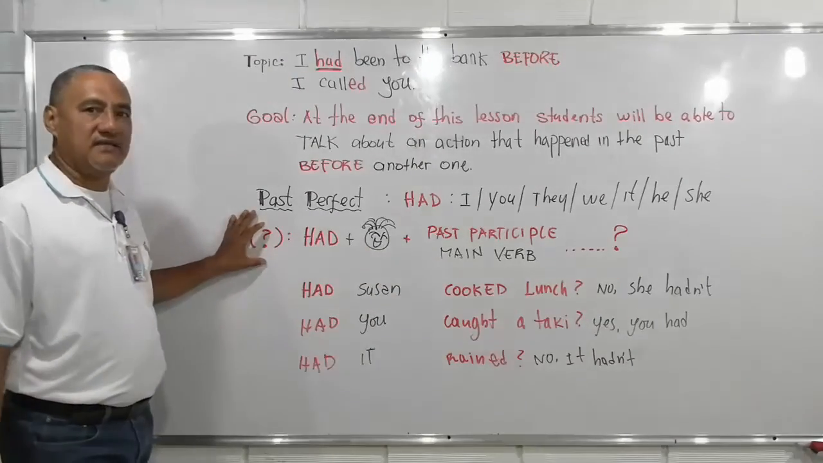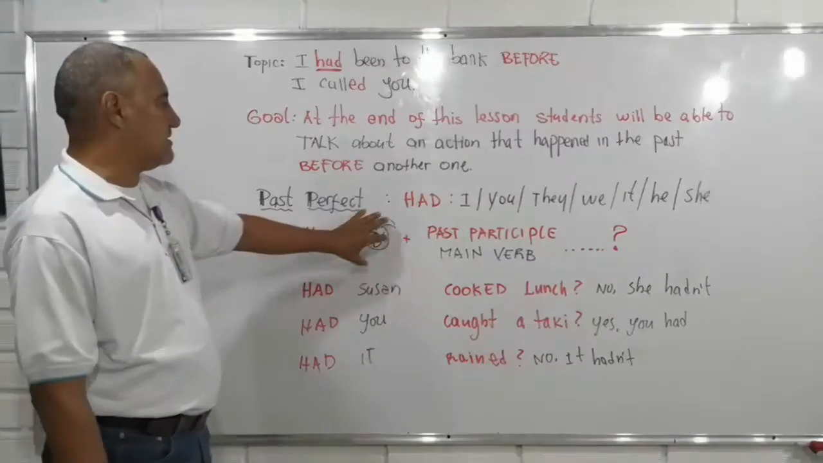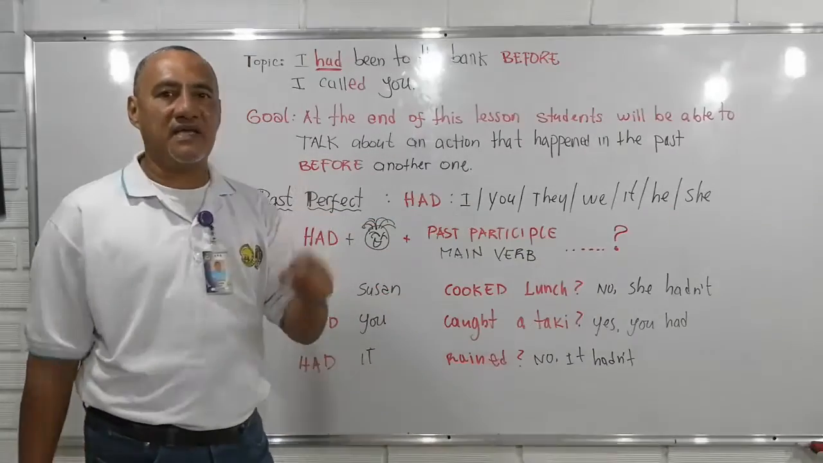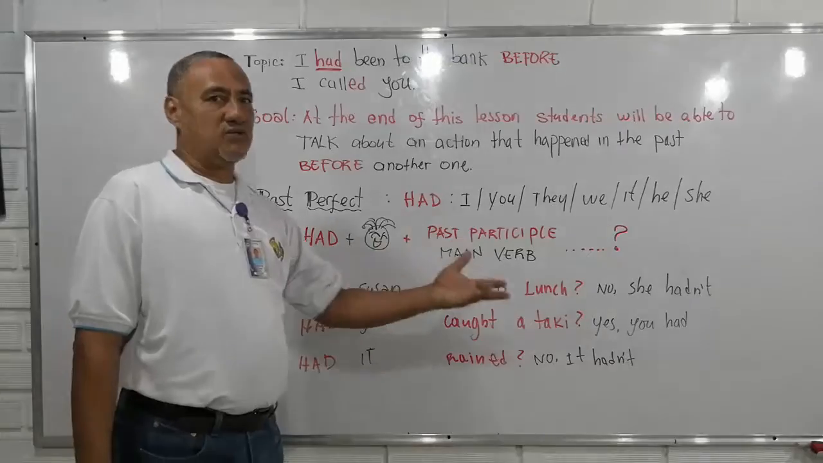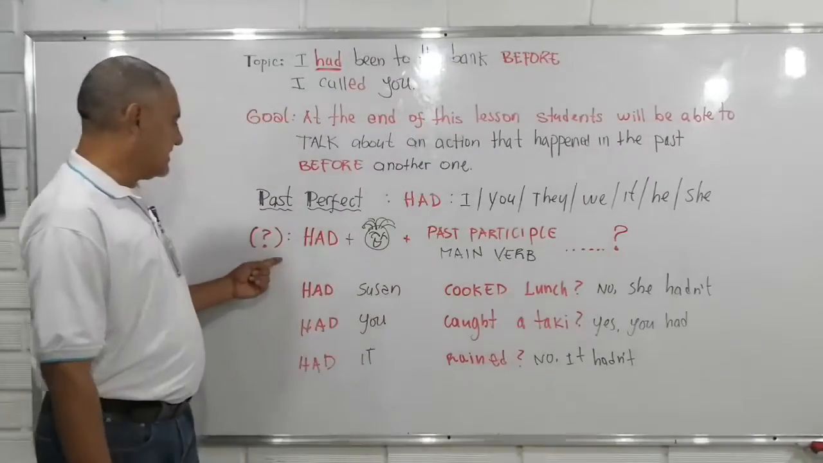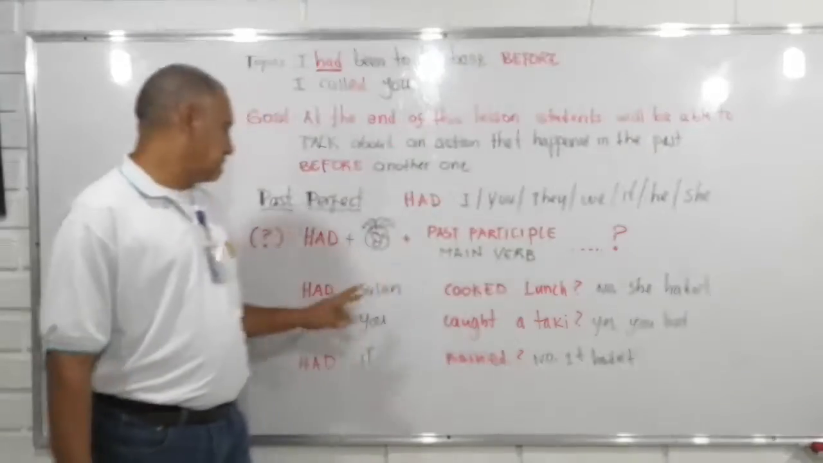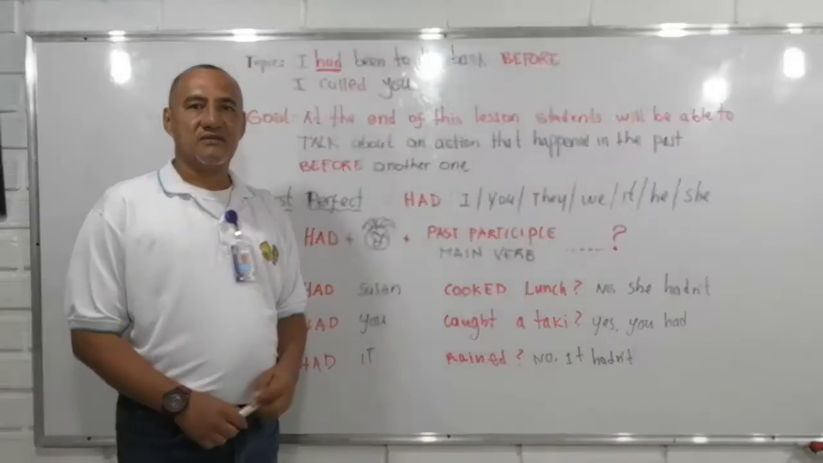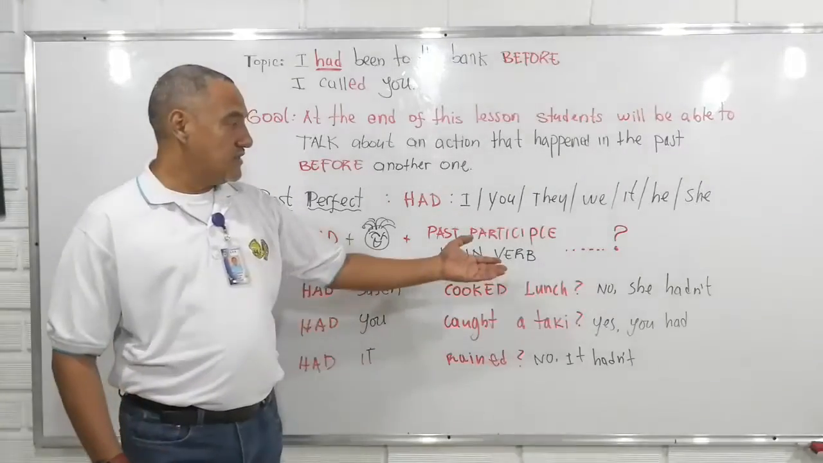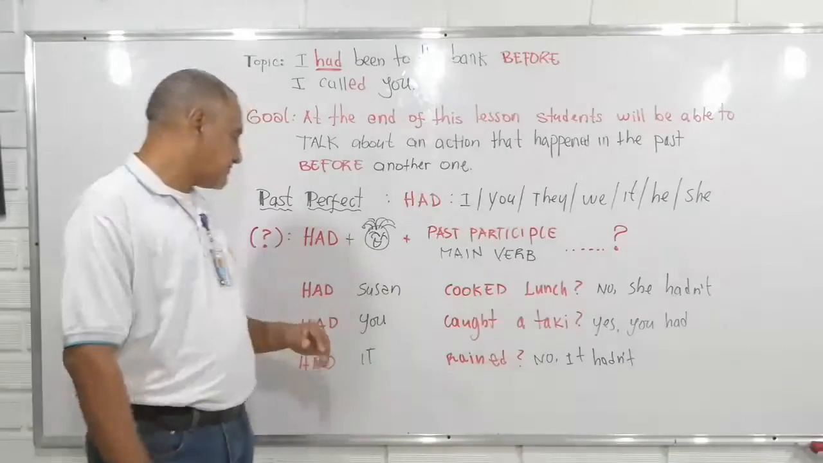To make this kind of yes/no question, we place the auxiliary first, then the subject, and then we use the past participle of the main verb, as we did with present perfect. Had Susan cooked lunch? Susan había cocinado el almuerzo, hecho el almuerzo. No, she hadn't. Or no, she had not.